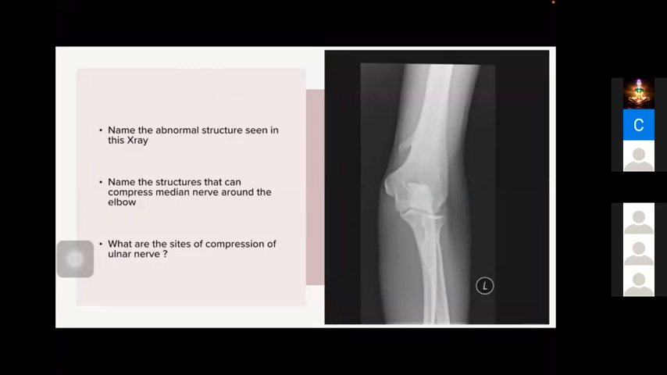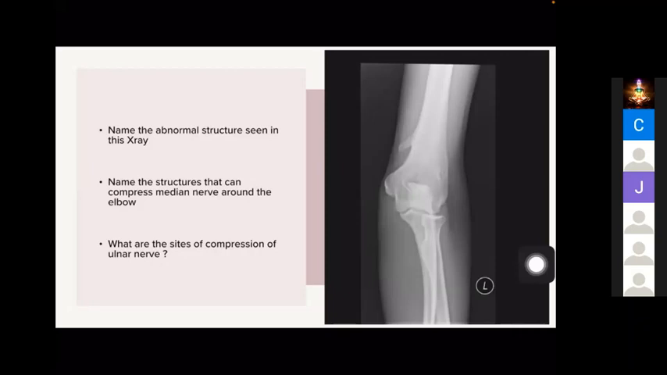Sir, calcified tendon. It's not calcified tendon. It's one structure which causes entrapment of the median nerve around the elbow. It's a supracondylar process. Yes, there will be one ligament associated with this known as the ligament of Struthers, and this will cause compression of the median nerve at the elbow.